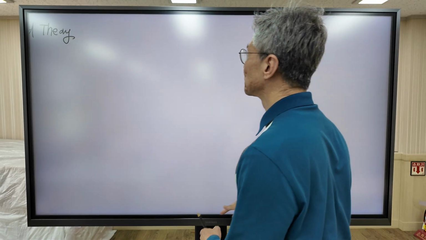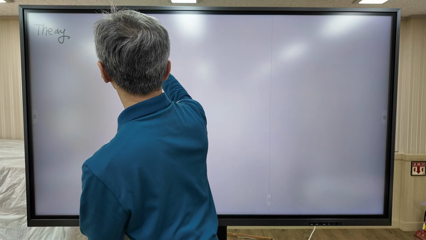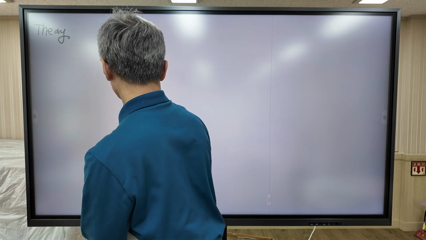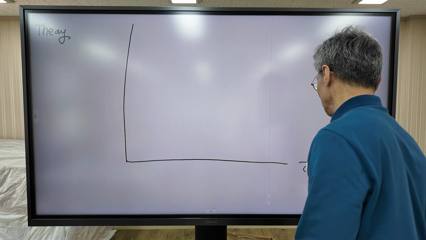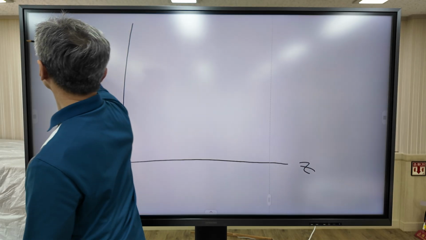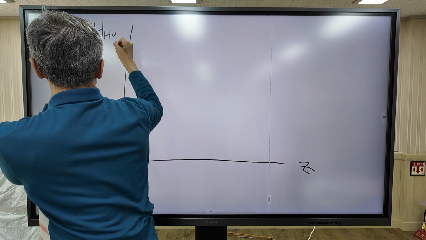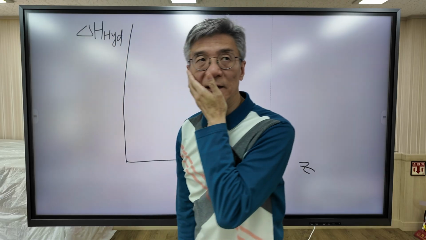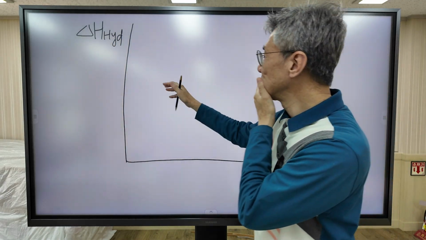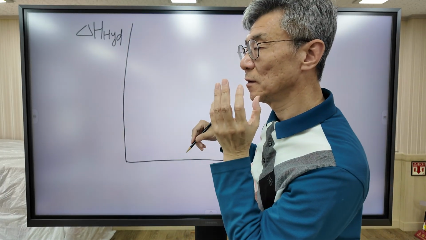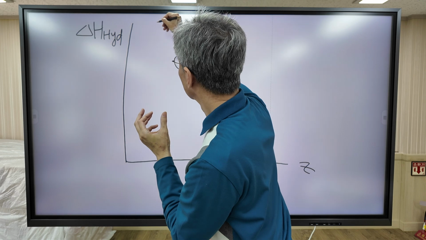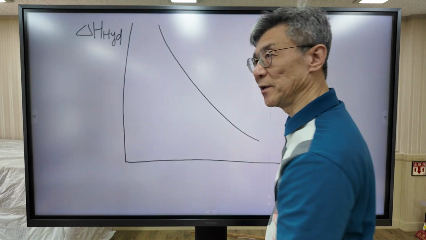You remember? The y-axis represents the hydration enthalpy. When you draw the hydration enthalpy, according to the theoretical prediction, it shows a monotonic decrease.